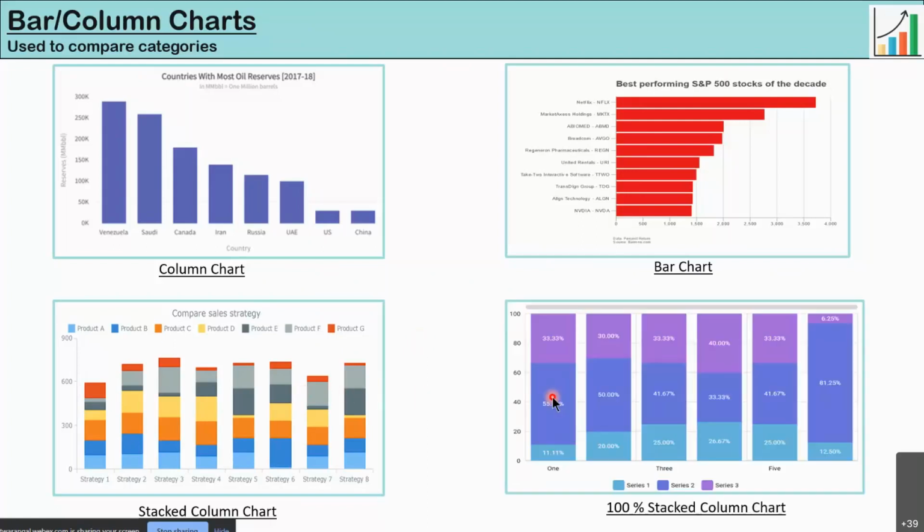chart. But here we are comparing categories in terms of percentages, not in terms of sales, sorry, of a measure. For example, here was a measure of sales. We may compare it here in terms of percentages and not the measure.